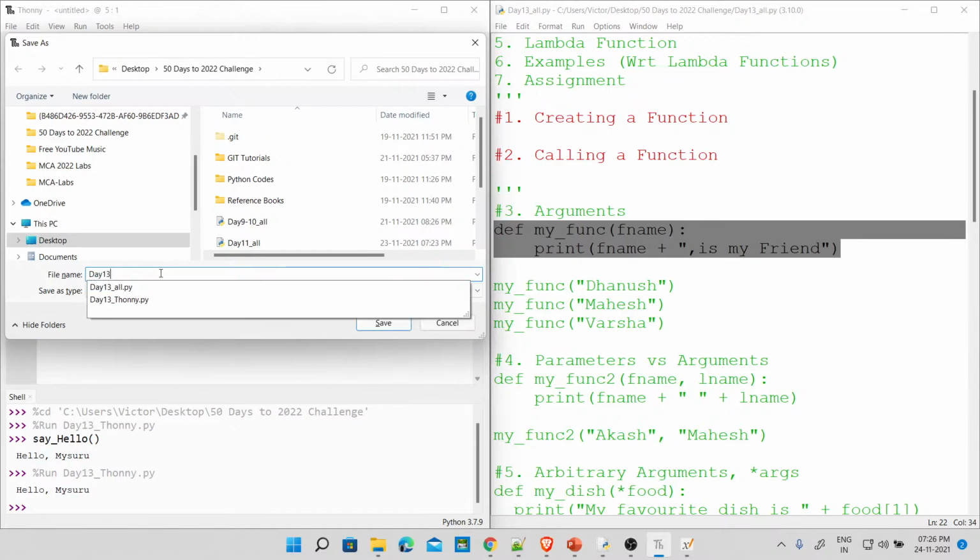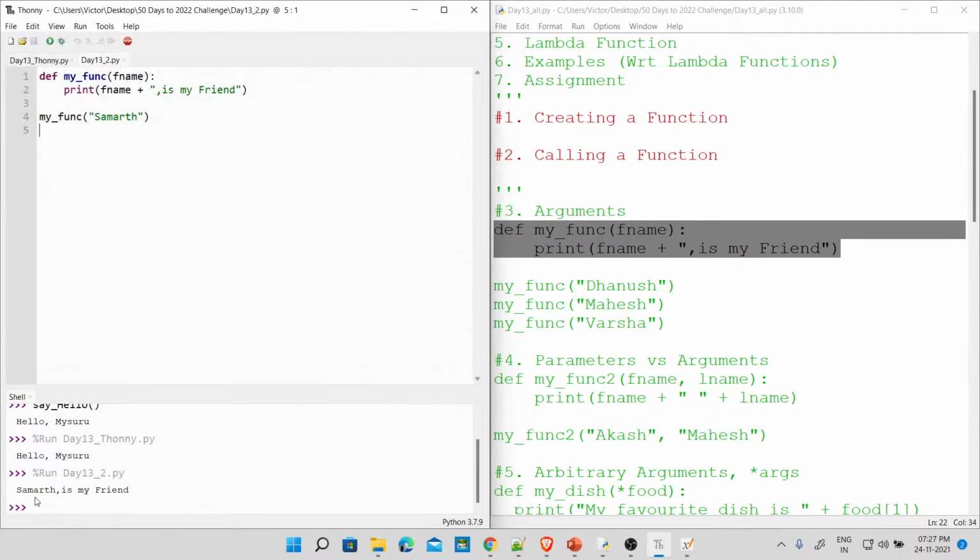This is fine, but that's not what I wanted actually. Okay, let me just say 2, 3 like that. You got the point, guys. I don't want to be doing this. Samath is my friend. Okay, so I called it once. So how many times can I call this, guys? So I can call it a number of times. So Control C. Now I'm going to paste, Control V, Control V, Control V, Control V.